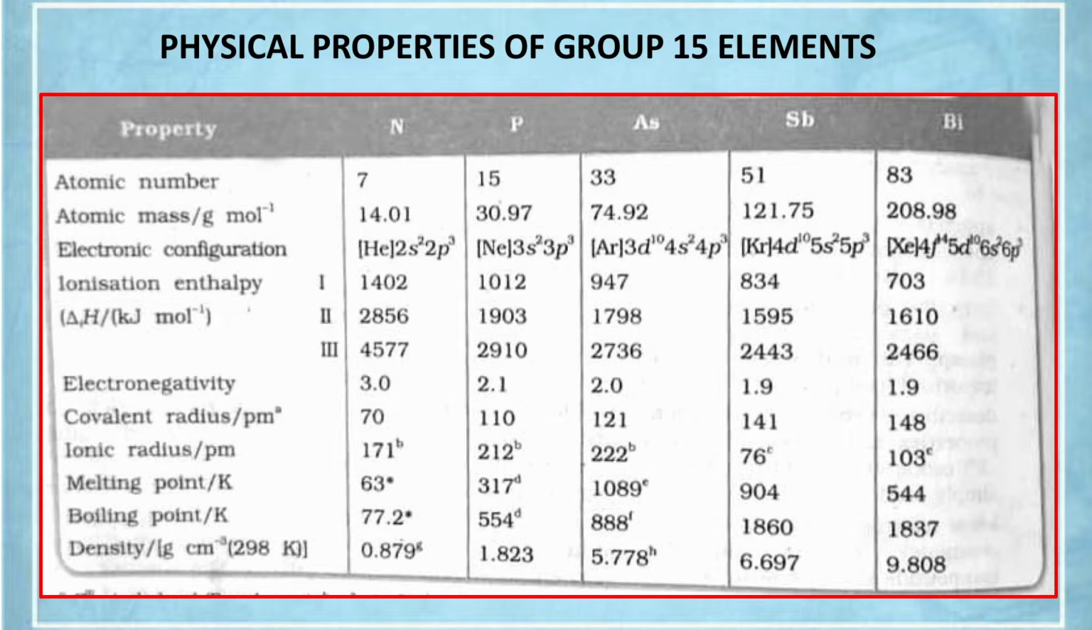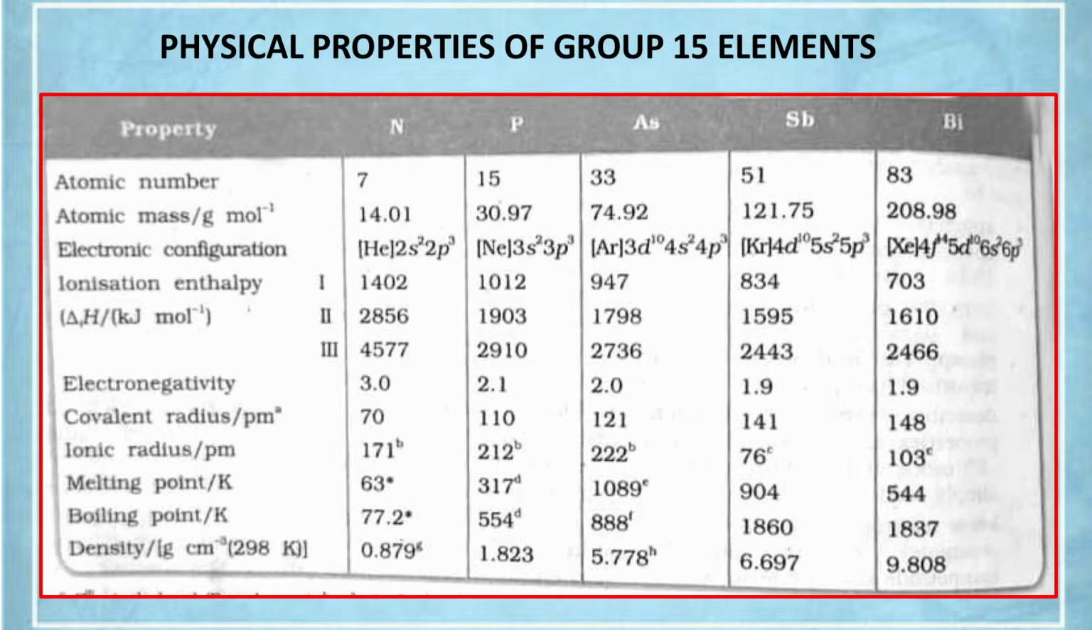But mark the difference after phosphorus, see the difference between the ionization energies. After phosphorus, the difference in ionization energy is small. Compared to the first two elements, nitrogen and phosphorus, the difference is maximum. After phosphorus, this difference is small. Why is this so? Because you see the electronic configurations. After phosphorus, the d subshell is in the process of filling.